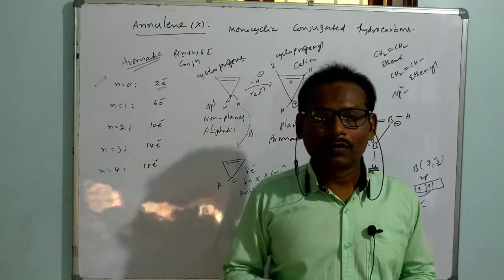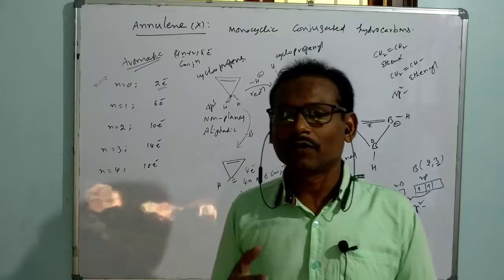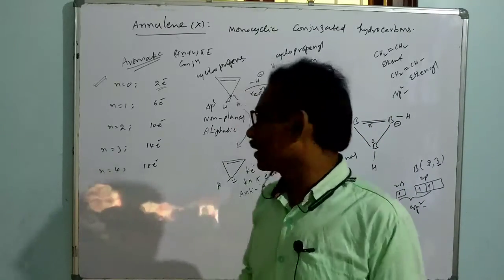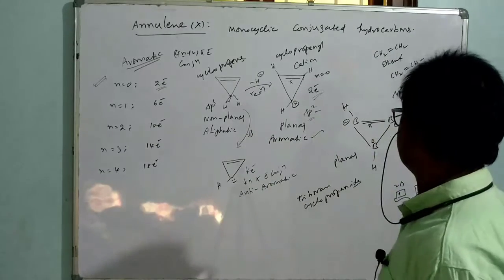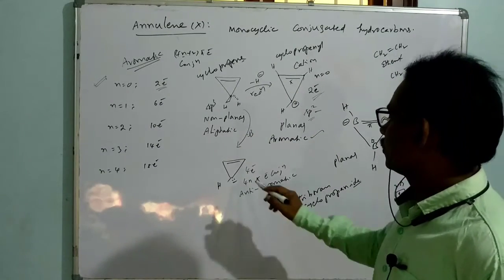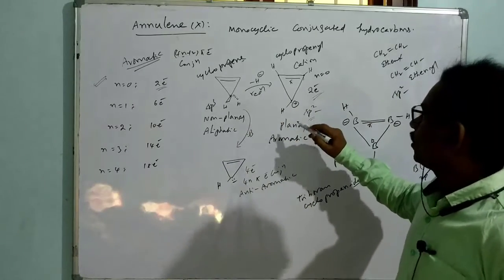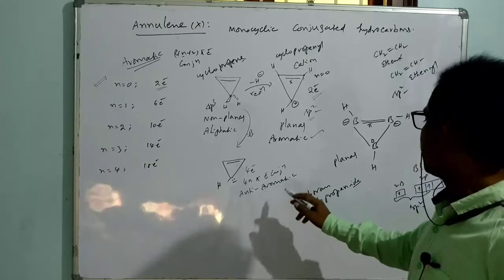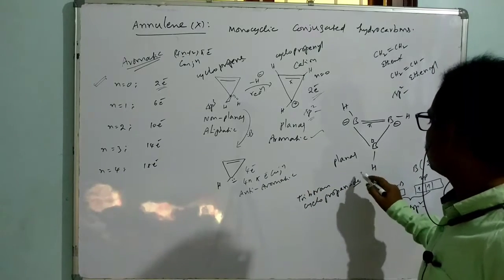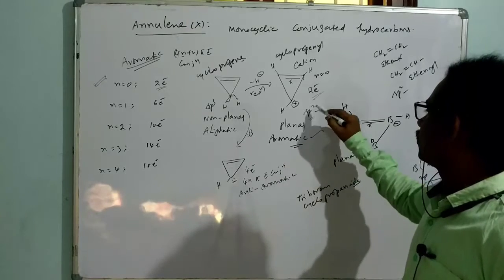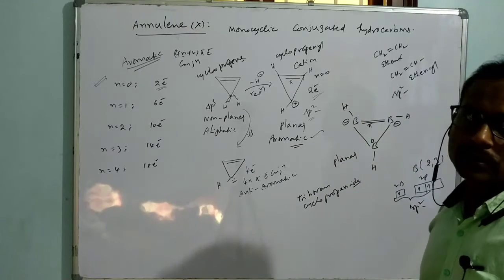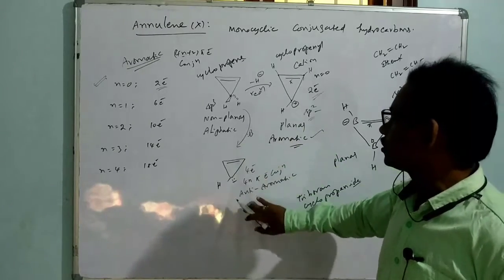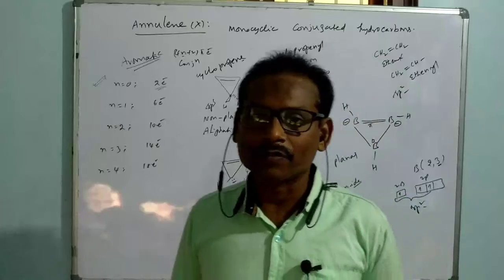where this is related to n equal to 0, we have some discussion of which species is aliphatic, which is aromatic, which is anti-aromatic. Now, suppose we compare among these species, and I want to say this is aliphatic, this is aromatic, this is anti-aromatic. So you can say this is also aromatic. Both this and this are aromatic. If someone asks you the order of stability, it is first, second, third. So that is about the stability of these species.